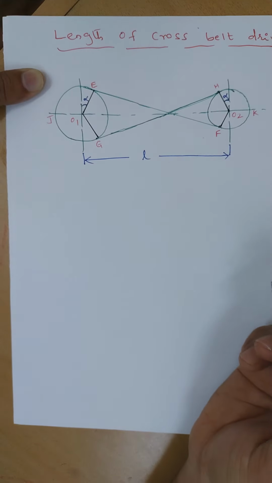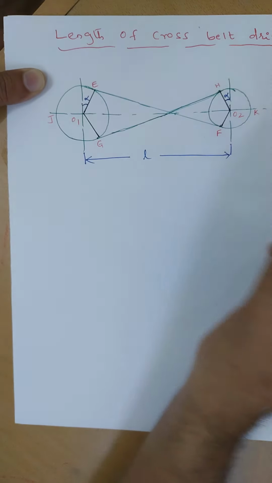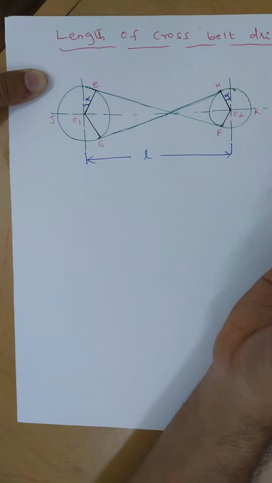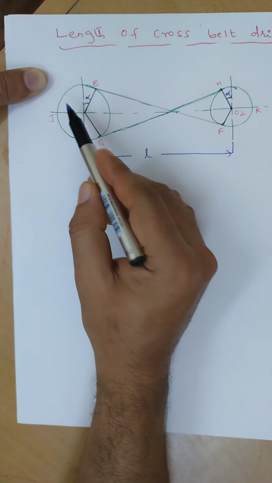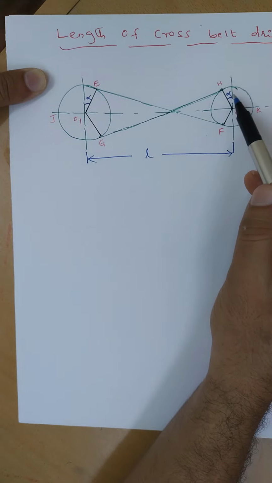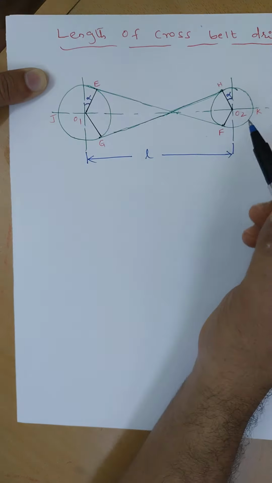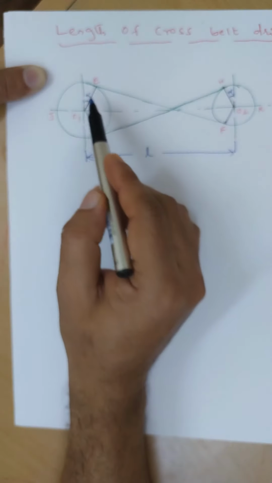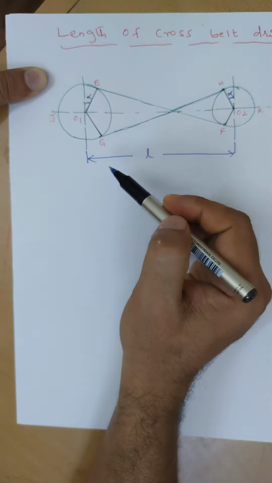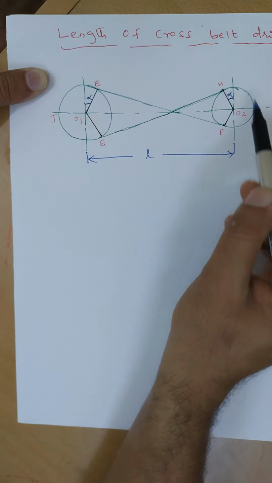In this video, we will derive an expression for the length of a cross belt drive. First we'll see what a cross belt drive is. We have two pulleys here. This is pulley 1, the bigger pulley, and this is pulley 2, the smaller pulley. In between them, the belt connects the pulleys to transfer the power, in such a way that it crosses.